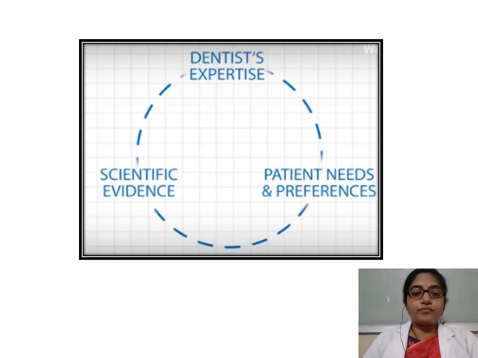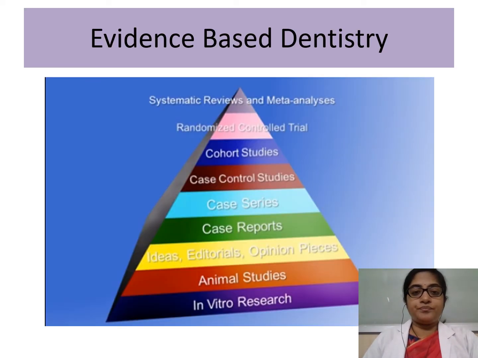And that question is extremely important for the well-being of the patients and the further development of the scientific community. So when we talk about evidence-based practice, there is a patient who has needs and preferences. He comes to the dentist. The dentist has some expertise, but that doesn't guide the treatment alone. There is also a third leg to this, and that is scientific evidence. And when all these three come together, only then can we arrive at a predictable treatment outcome and provide it for the patient. And this is how we should progress.